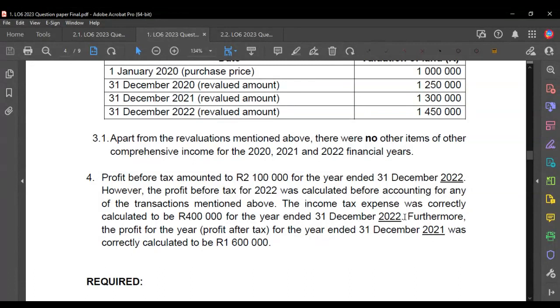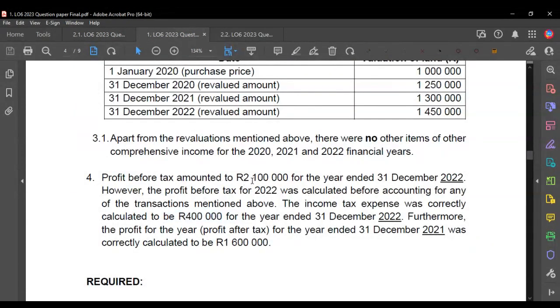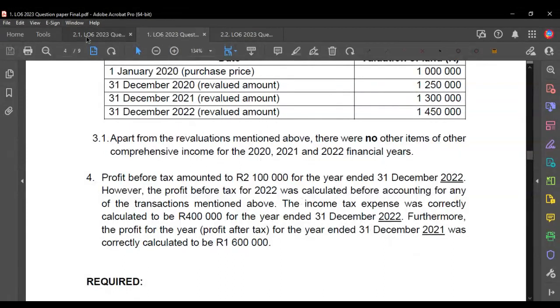And then we are told that for the year ended 2022, the tax was correctly calculated at 400,000. Now we know that the amount that goes into the changes in equity statement must be the amount net of tax, or the amount less tax. So we would have gone 2,100,000 minus 400,000 rand tax. And you'll see that in 2022, we actually have the 1,700,000 that we would expect to see there, right?